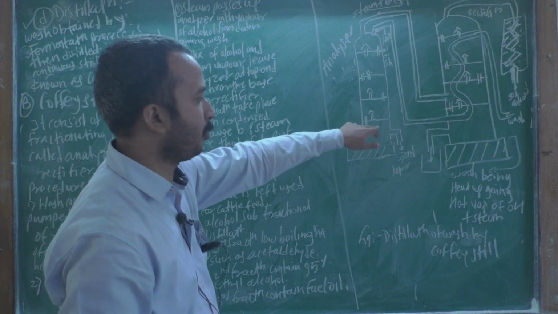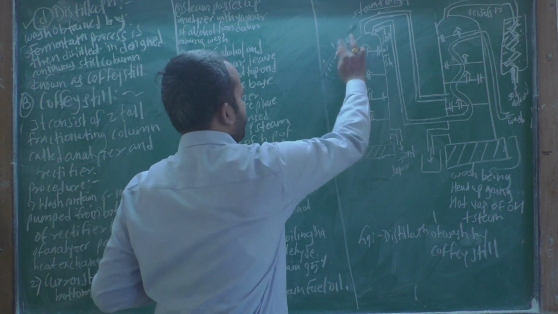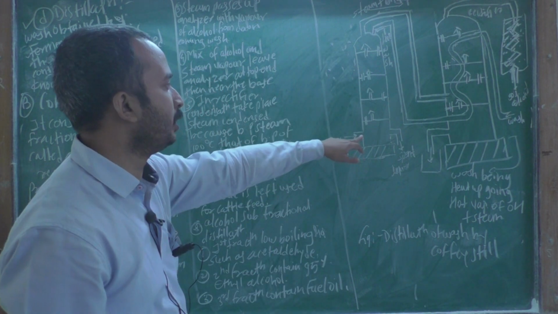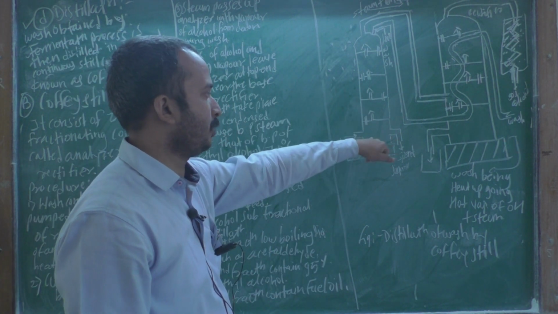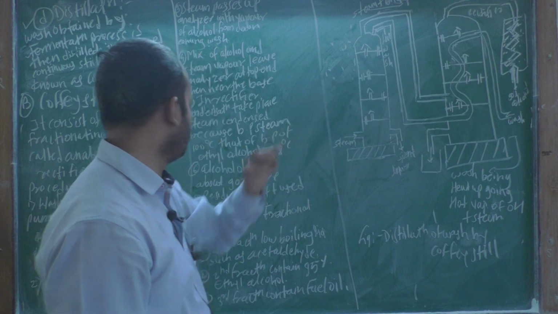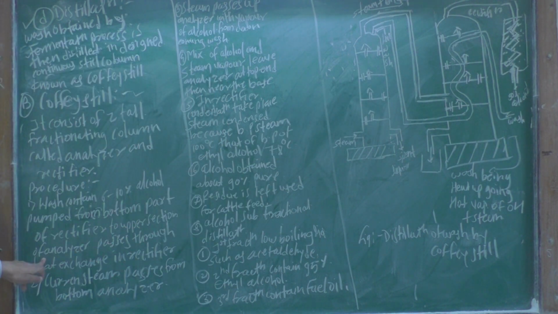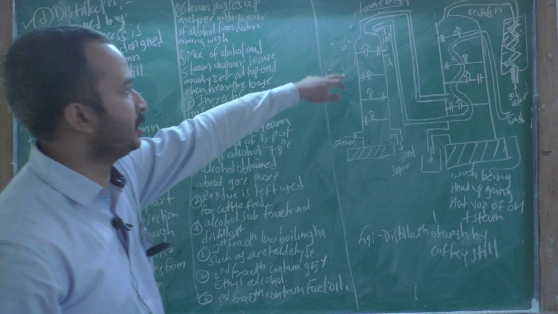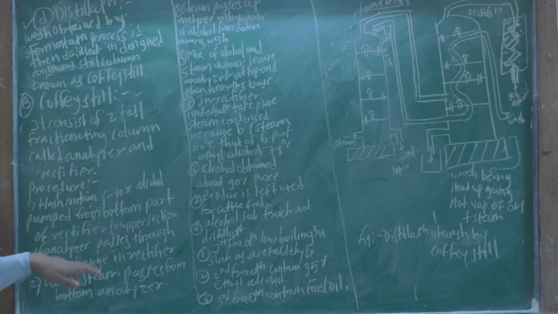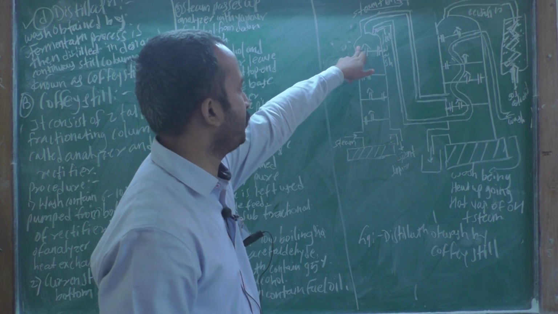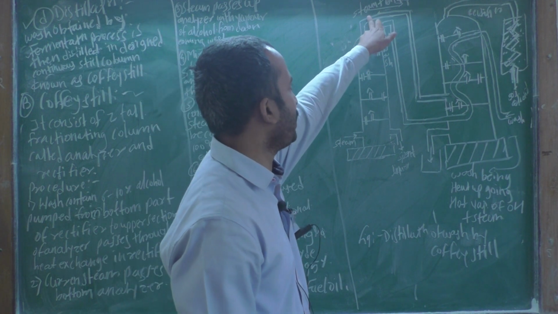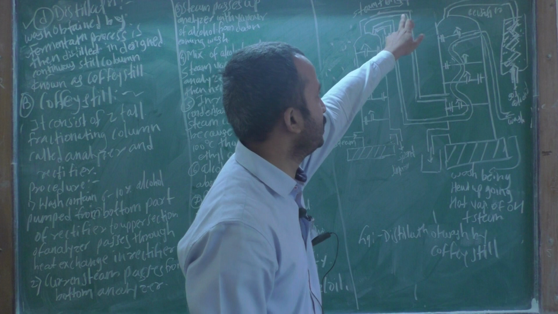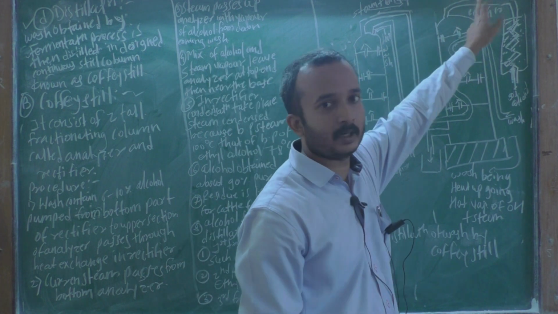At the bottom part of the rectifier, what do we do? You have to pump the wash out, to the upper section of the analyzer. This is the upper section of the analyzer. It passes through the heat exchanger in the rectifier. Where does it pass? In the rectifier.